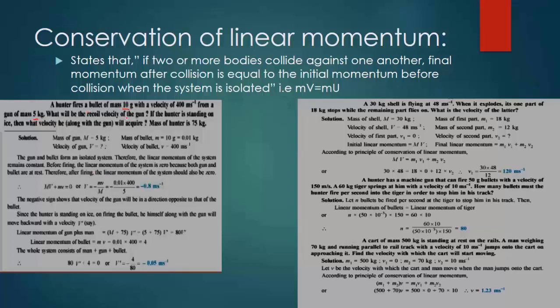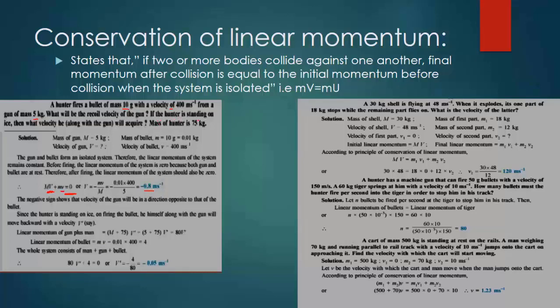So we know when you fire a bullet, the initial momentum was 0. But the final momentum has some recoil velocity of the gun and some velocity of the bullet. These are the final momentum and initial momentum, things we remember, I believe. So we have the mass of the gun, the mass of the bullet, and the velocity of the bullet. So eventually you can solve for the recoil velocity of the gun. You should get a negative value here. It means that it is recoiling, going in the opposite direction.